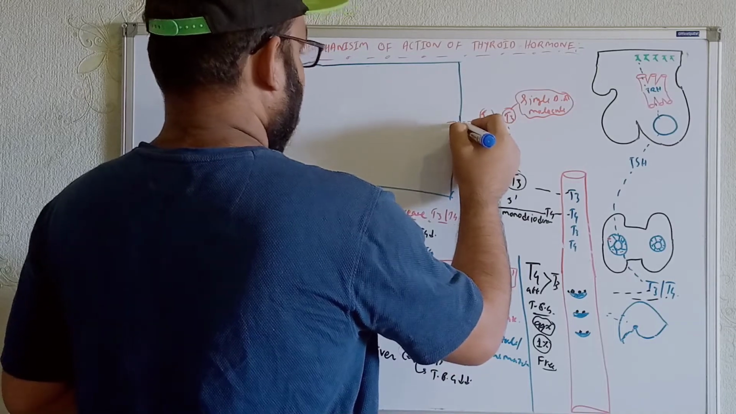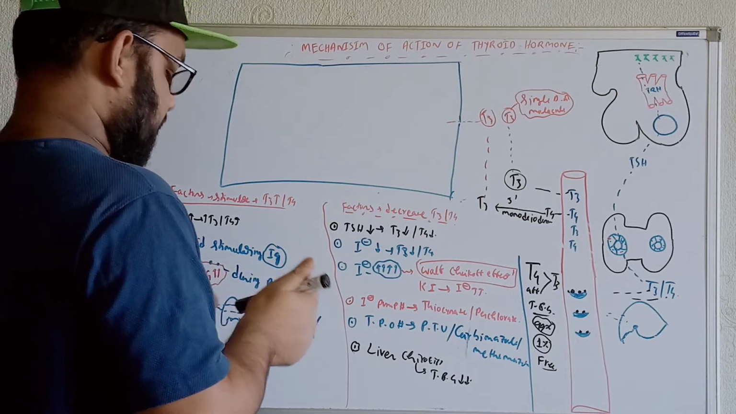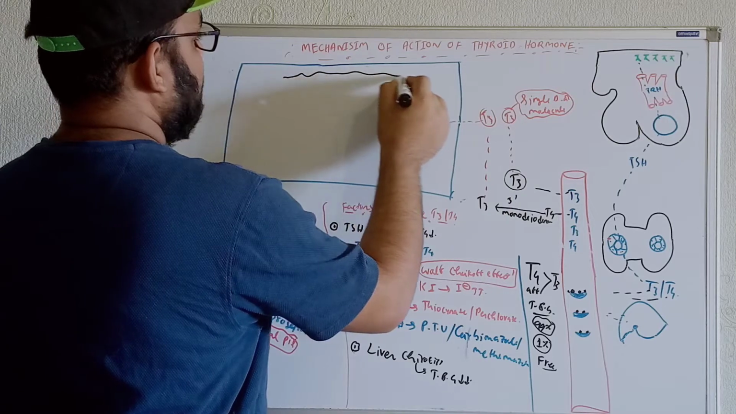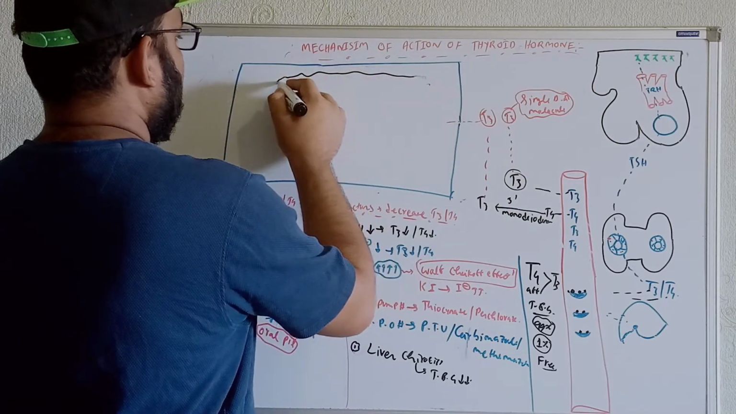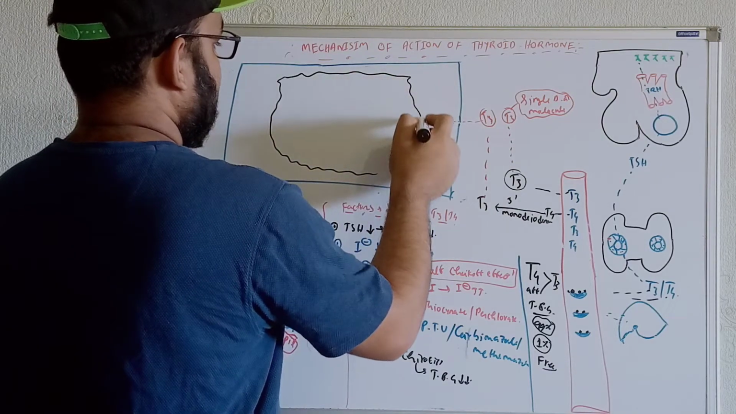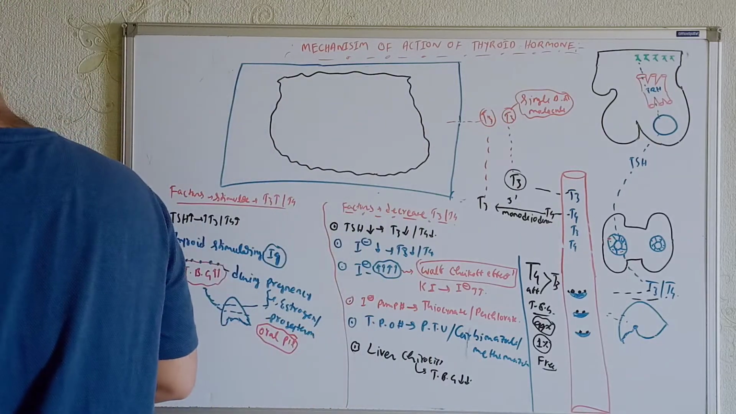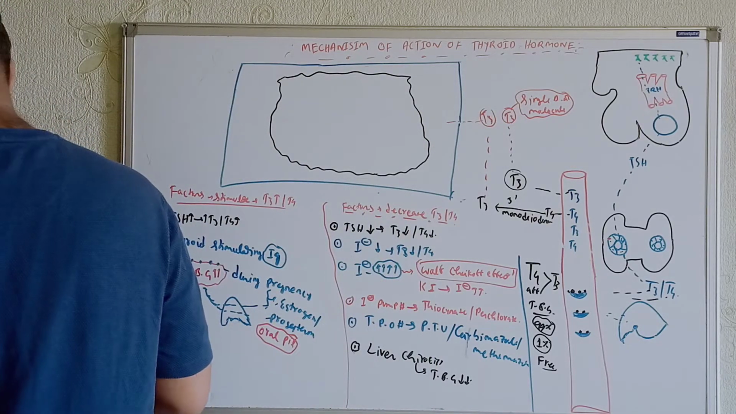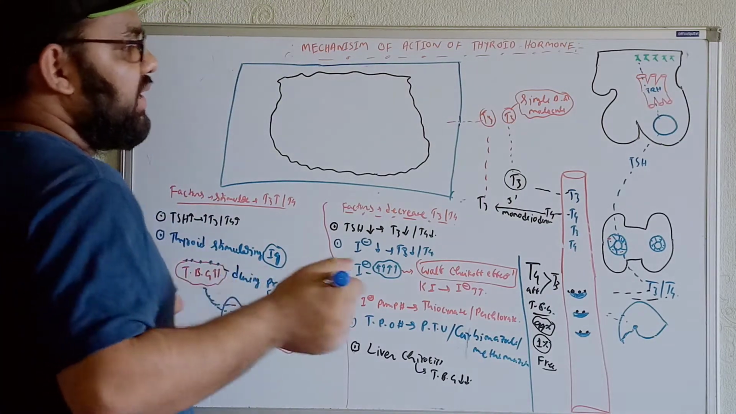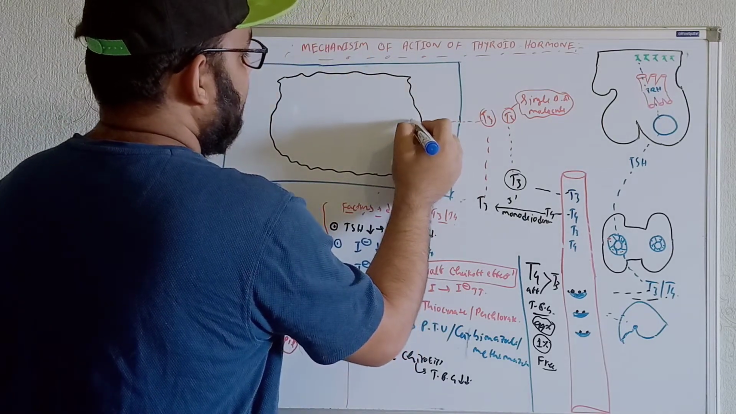Let me, over here guys, just make the nucleus of the cell. For example, here is the nucleus of the cell. Now see, within the nucleus there is a presence of the receptor for T3.